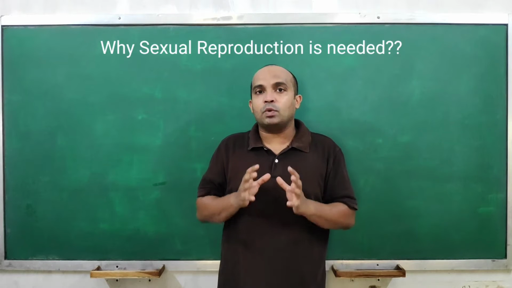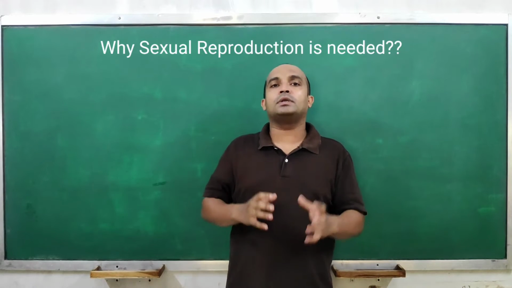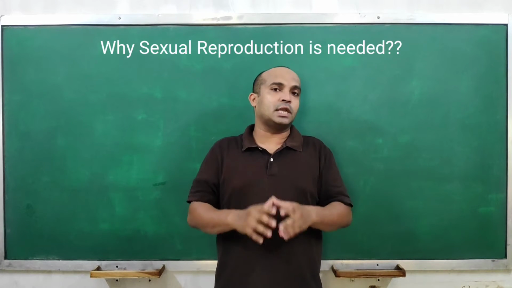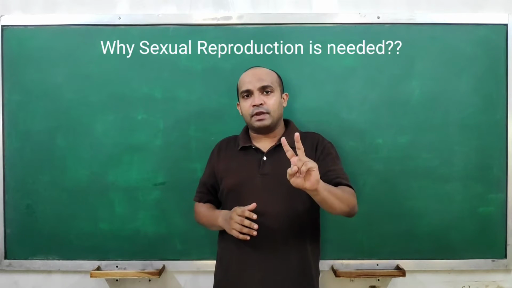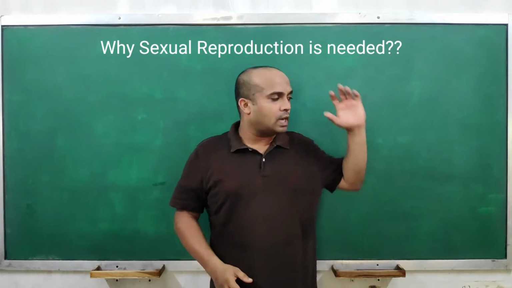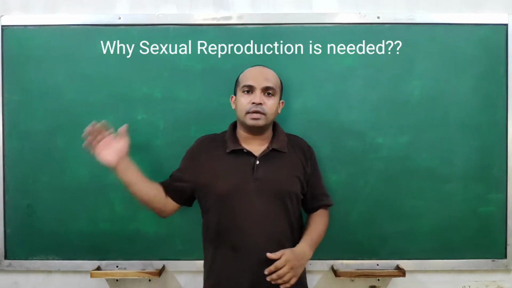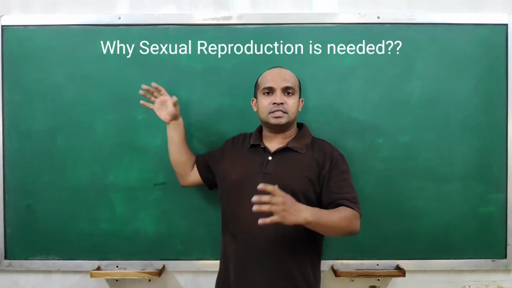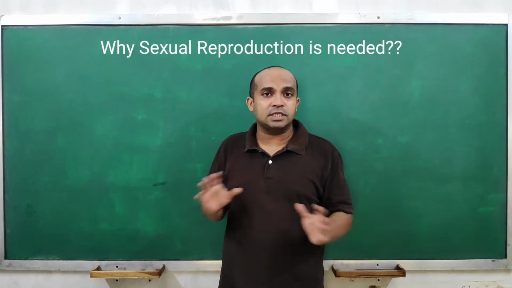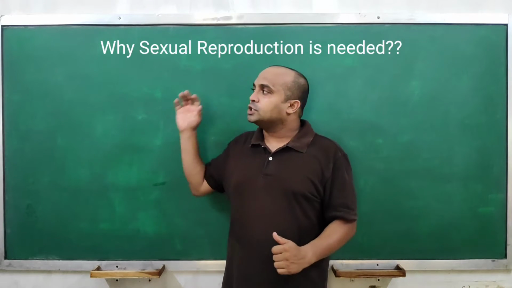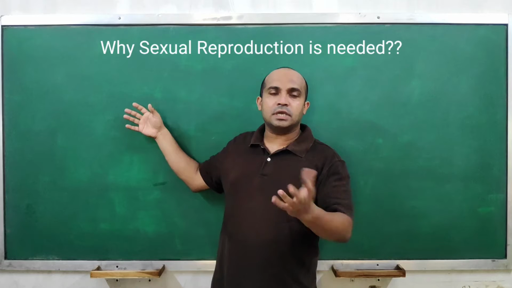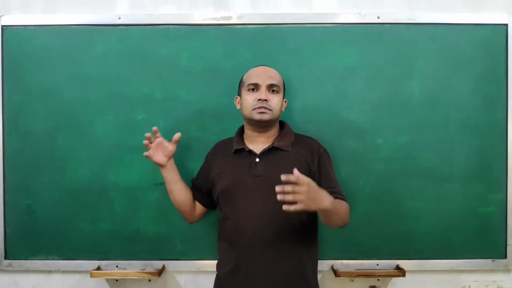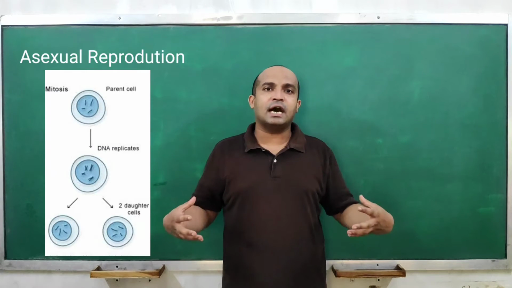So we have understood why variation is required. Now let's talk about why sexual reproduction is required. We have two types of reproduction: asexual reproduction and sexual reproduction. What occurs in asexual reproduction? One mother cell is there, and in every asexual reproduction, cell division occurs. This cell undergoes division in which two cells are formed.